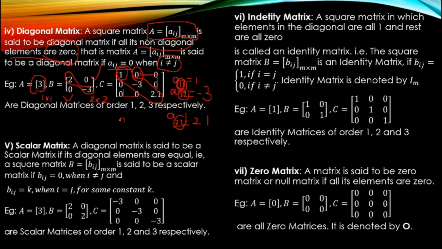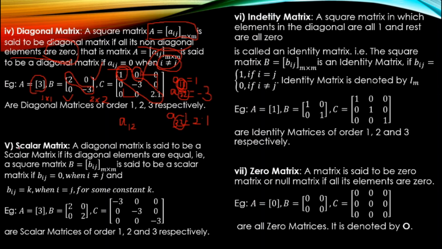Here it is A12, first row, second column. Are i and j equal? No. So this is the condition when i is not equal to j. So for non-diagonal elements, i and j won't be equal. Only for diagonal elements, i and j will be identical, that is equal. That is A11, A22, A33.